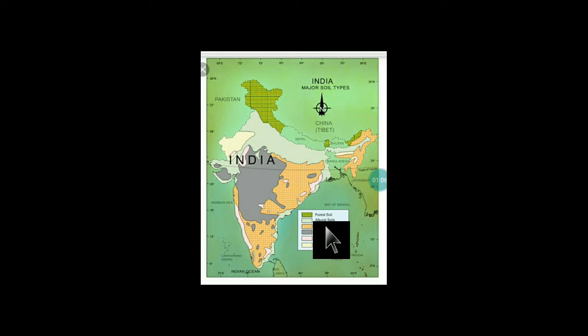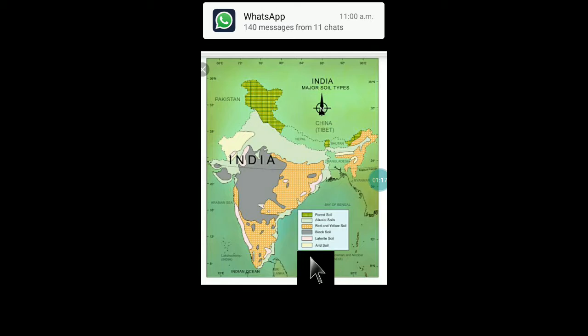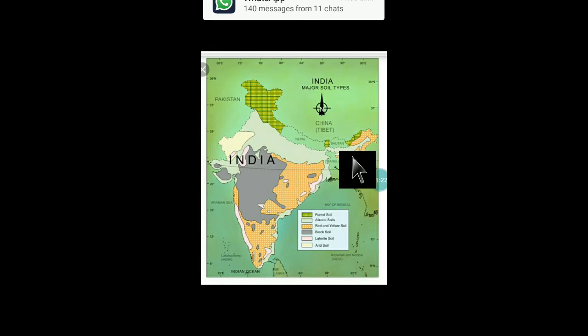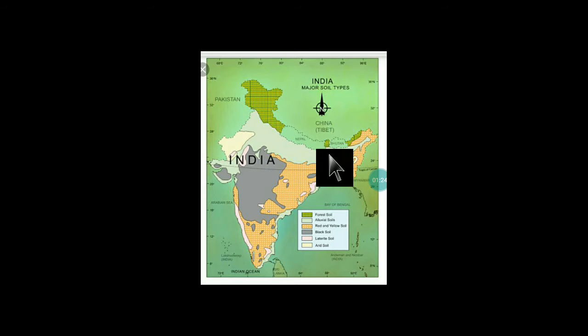Next we have alluvial soil. Alluvial soil is a very fertile soil, specially meant for agriculture. So this is a very important soil. We will see over here, you can see on the northern plains, a little bit of the northeastern states. Here you can see, and the ghats also, you can see the eastern ghats, just because this type of soil is formed with the deposition work of the rivers.